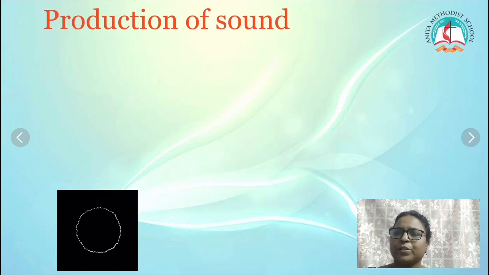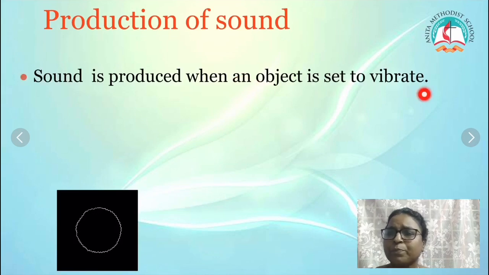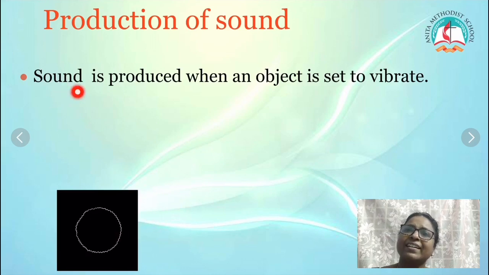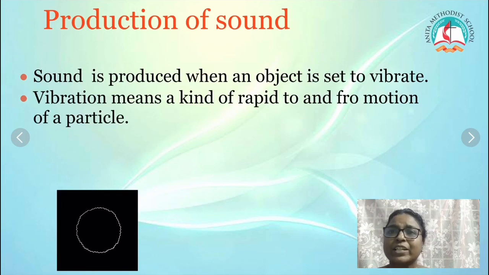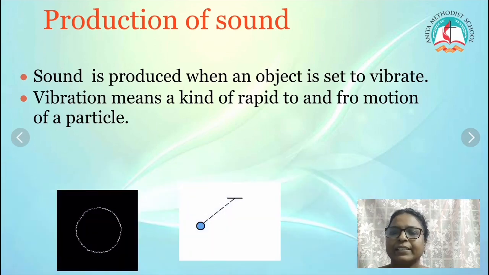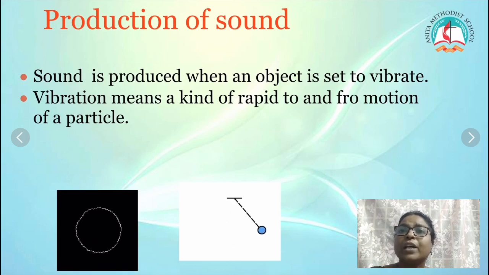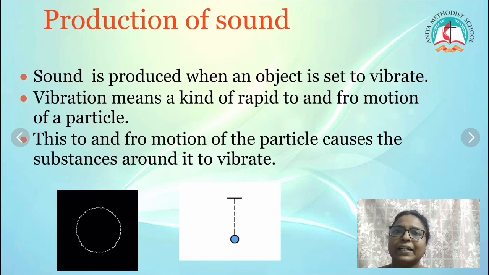Production of sound. Sound is produced when an object is set to vibrate. Here you can see that the object is vibrating. Vibration means a kind of rapid to and fro motion of a particle. Here you can see this picture. So what is vibration? Vibration means to and fro motion of the particle.